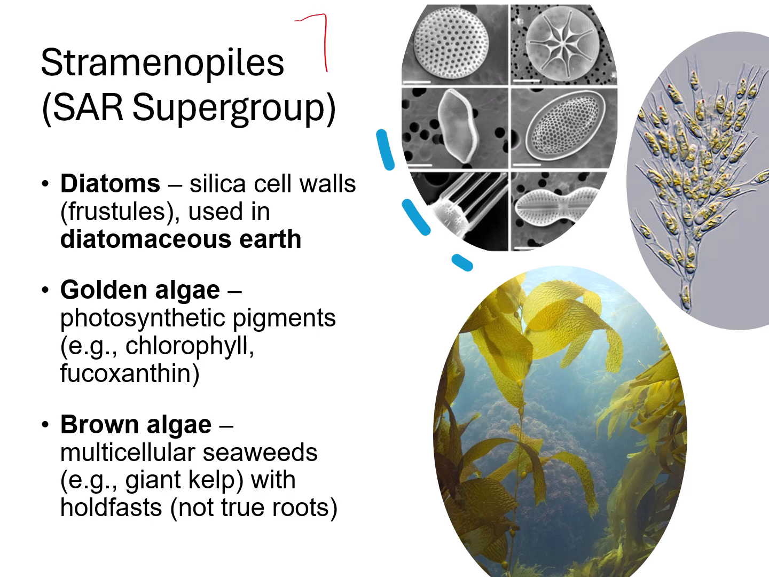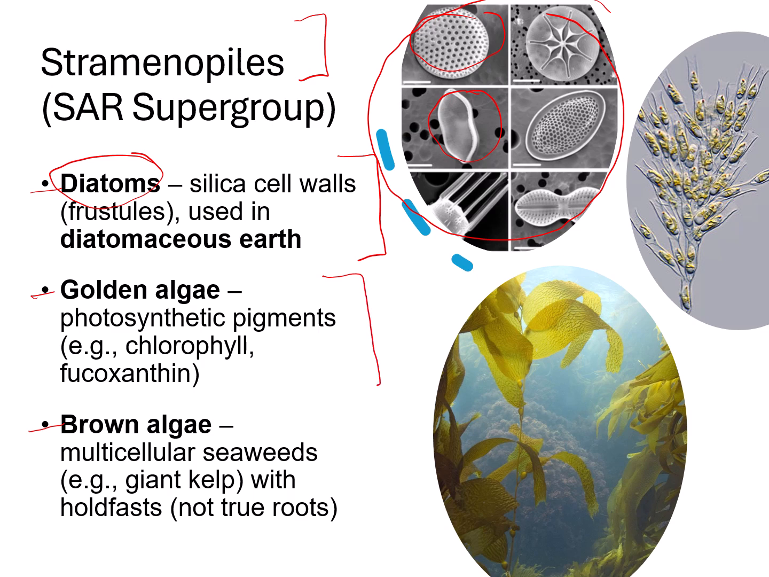Within the stramenopiles, which are in the SAR supergroup, we have diatoms, golden algae, and brown algae. Diatoms have silica cell walls called frustules, and they're important in diatomaceous earth. So their fossilized remains can be used to produce diatomaceous earth, which has a range of uses such as filtration or insulation. And up here in the middle, we have a scanning electron microscopy image of the cell walls of different types of diatoms.